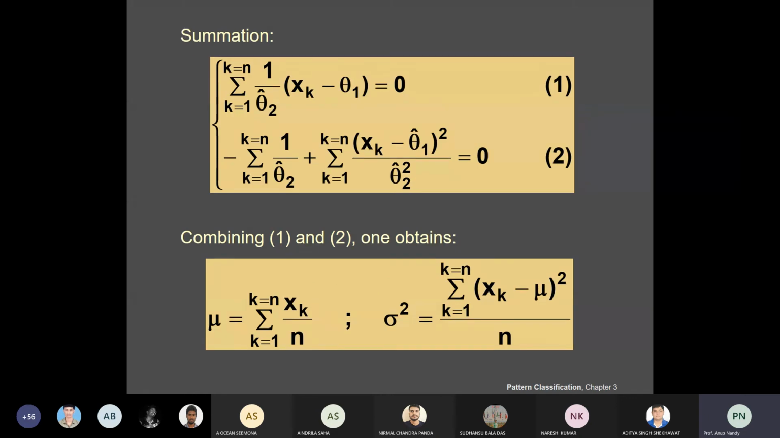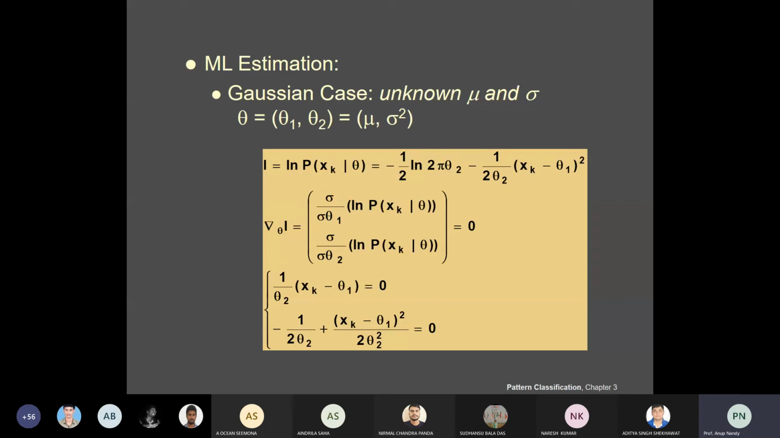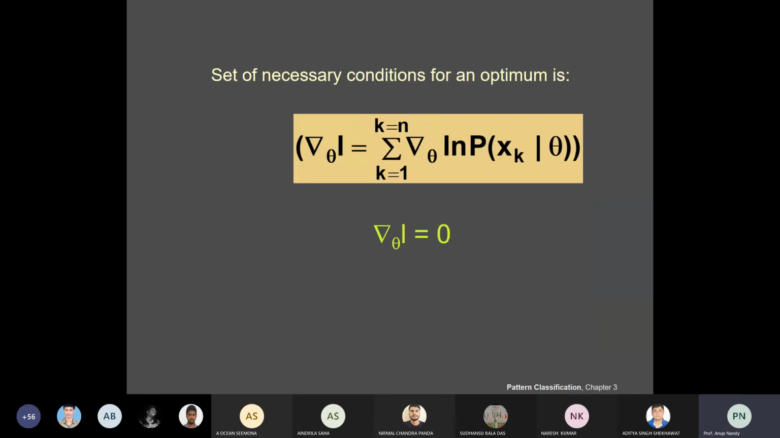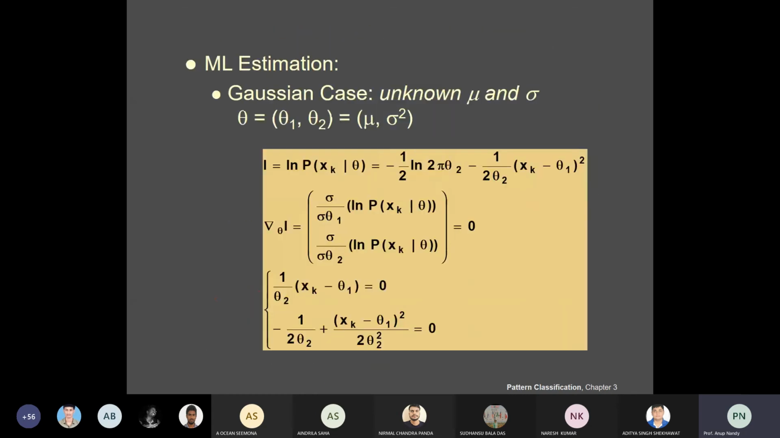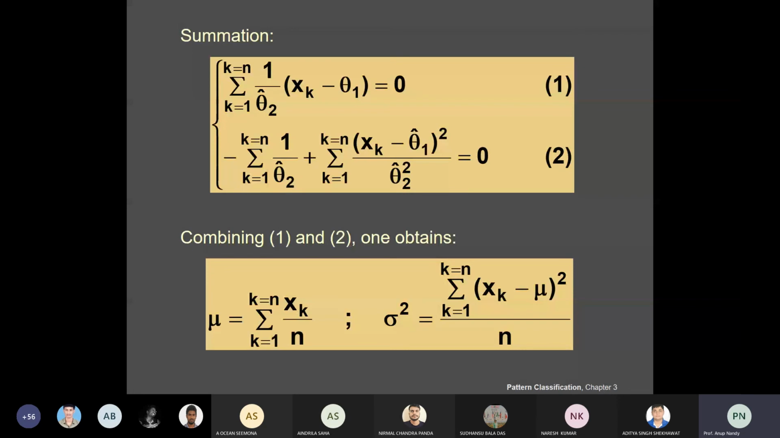You have to do the summations, because you just plug in. It is a summation of del theta 1 ln p(xk, theta), then del theta 2, you plug in here, then equate to 0. You plug in this entire thing, that is, the summation from k equal to 1 to n of (xk minus theta 1) equal to 0. This is one equation, and this is another equation. If you solve it, combining 1 and 2, you obtain that